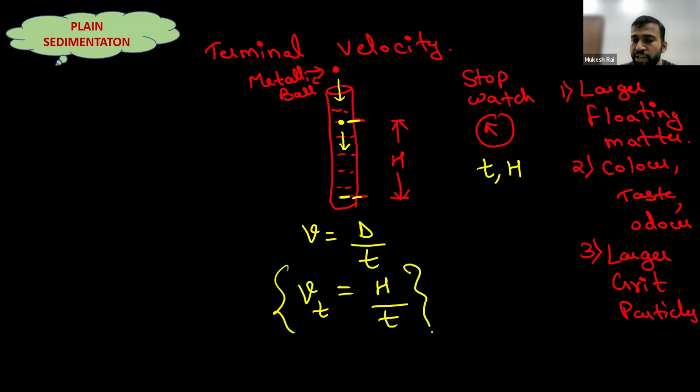Now, we will define the terminal velocity. Terminal velocity is that constant velocity with which a particle moves in the downward direction in a particular fluid. Okay. That is the concept of terminal velocity in fluid mechanics. Now, we are going to discuss that same concept from the environmental point of view. Okay, students? From the environmental point of view, how can we find the settling velocity of the particle?